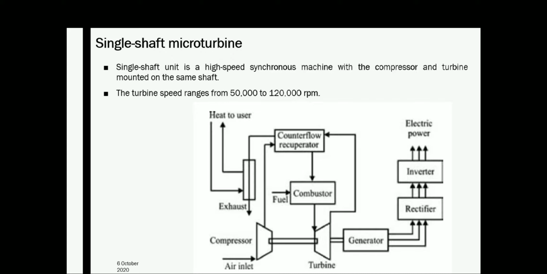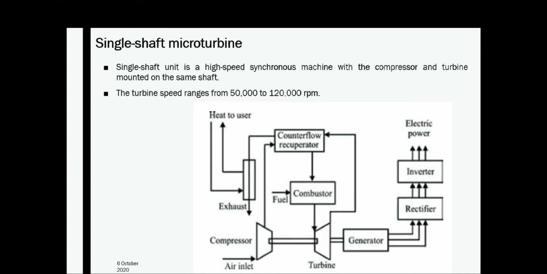You can see the major parts of a micro turbine are turbine, alternator, power electronic converters, recuperator, control and communication systems. So you can see these parts in this single shaft micro turbine. Its speed range is from 50,000 to 120,000 RPM.